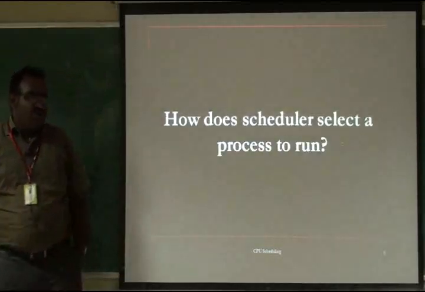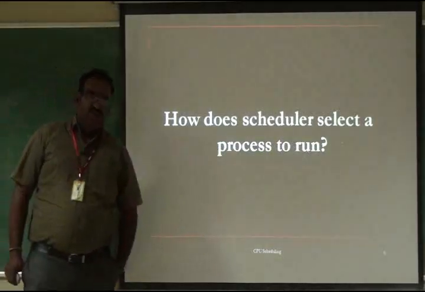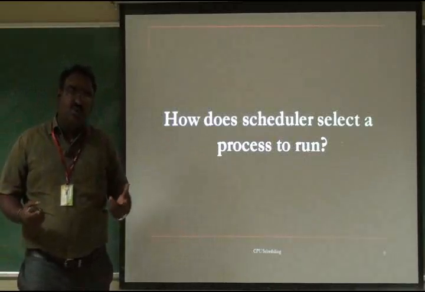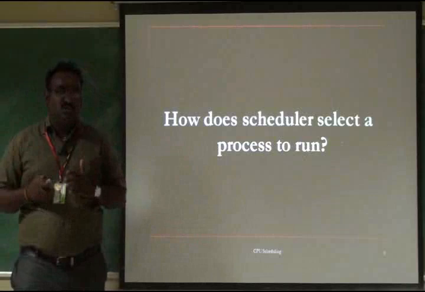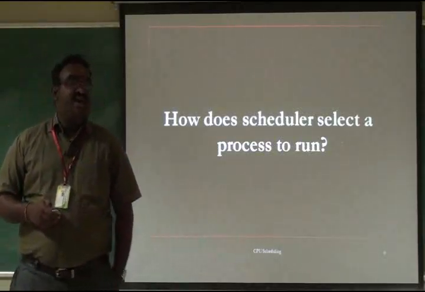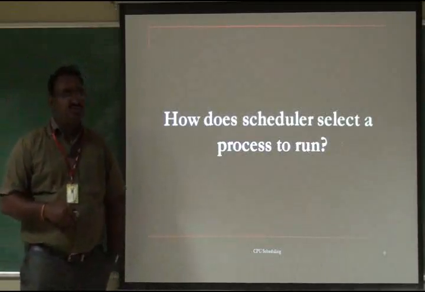So now the very important question we have to ask is, how does the scheduler select a process to run? There are a lot of ready processes in the ready queue. How does the scheduler select one process to give to the dispatcher? For that we use scheduling algorithms. There are a lot of scheduling algorithms and a lot of strategies we have to follow. There are five important criteria in scheduling.